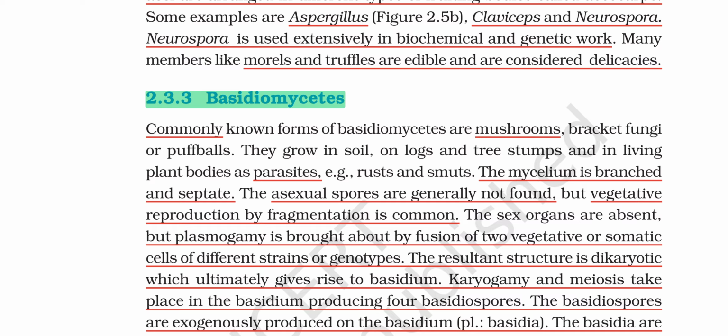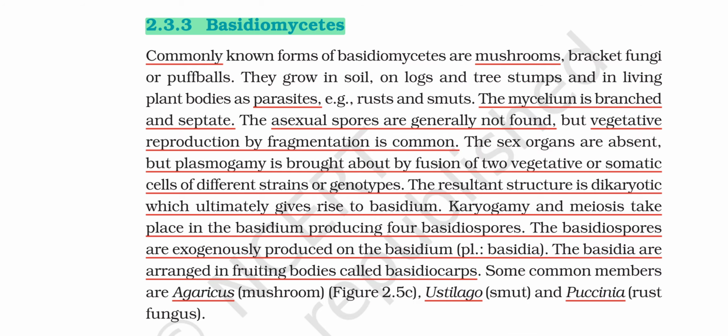Vegetative reproduction by fragmentation is common. Fragmentation is a process in which the body divides into many simple pieces, and then each piece develops into a new individual. Okay, next, the sex organs are absent, but plasmogamy is brought about by the fusion of two vegetative or somatic cells of different strains or genotypes. That means fusion of plasma. Okay,